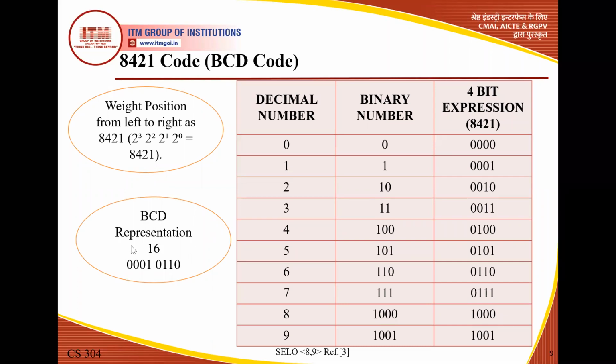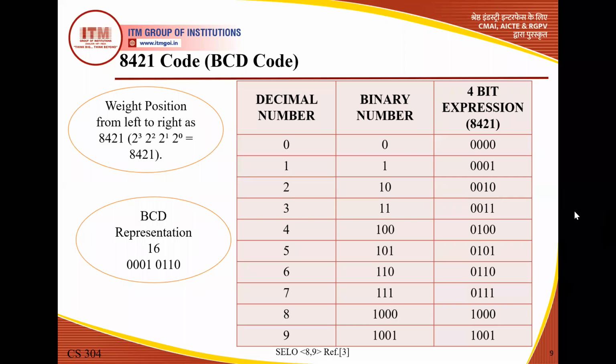Now suppose the BCD representation of 1 and 6. We write them separately because in BCD, 1 is represented by 0001, and 6 is represented by 0110. So this is the BCD representation here.